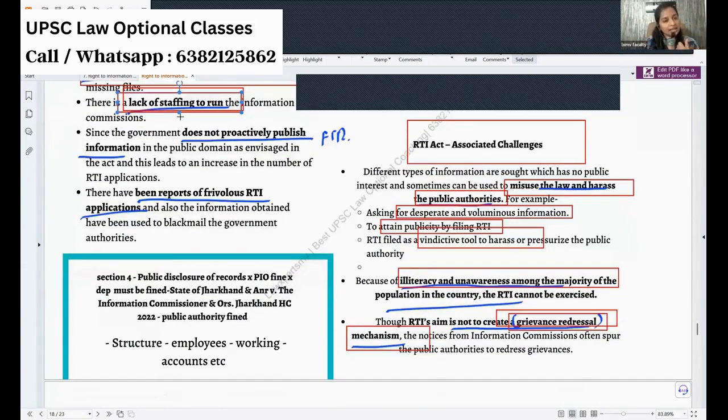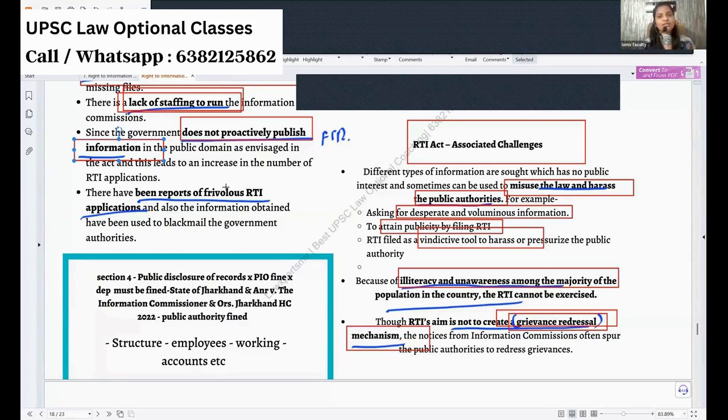And there are areas where the government will not proactively publish information. There are a lot of mandates in government departments to publish certain information. We know that in the official gazette all the notifications must be published. But can we easily access the official gazette on the internet? You put in the official gazette, but whether everything comes out, certain GOs and all, it is very hard to get for our cases. We go to the concerned department, we ask the person, we follow them, and it will not be uploaded on the internet. Even judgments must be uploaded on e-courts, right?